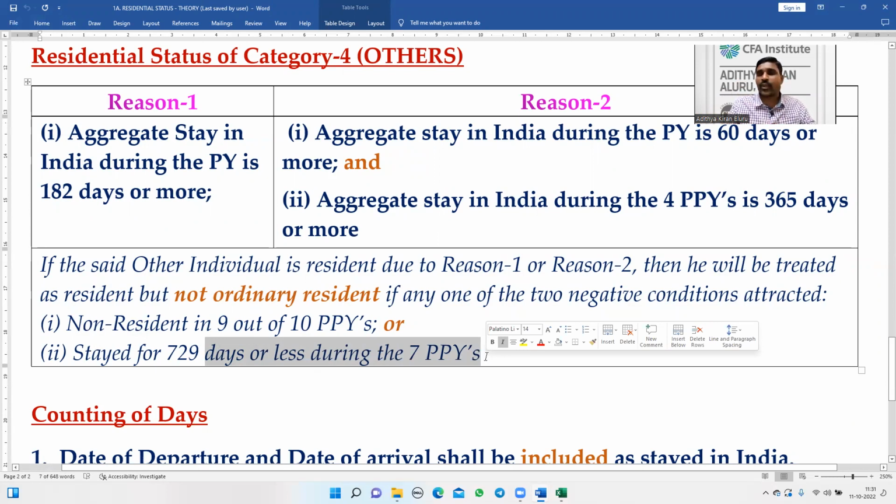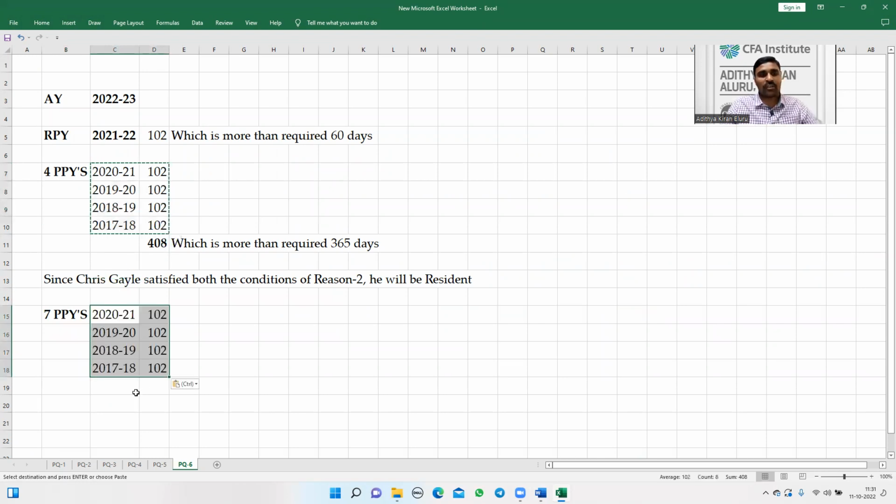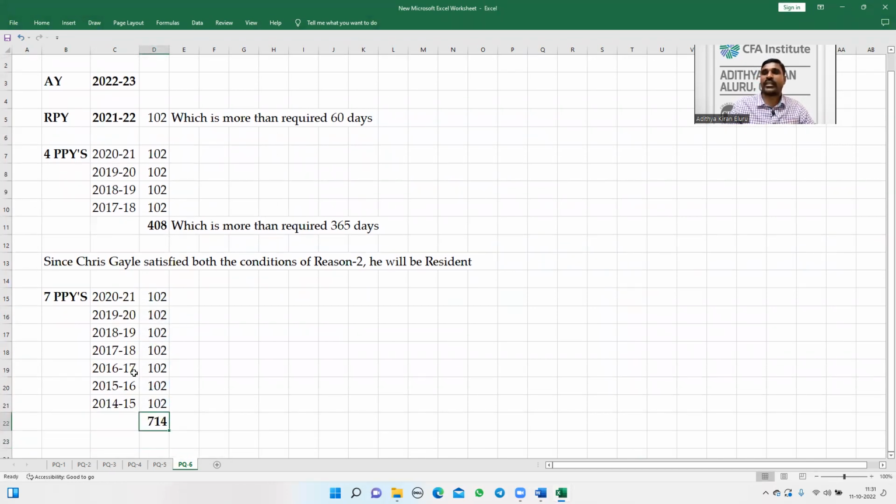So what is the second negative condition? 729 days or less in the 7 preceding previous years. Therefore, I take the 7 preceding previous years: the same 4, and next 2016-17, 2015-16, 2014-15. In every year he was staying only 1 or 2 days. So the total will be 714 days.